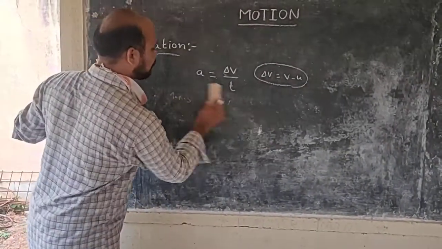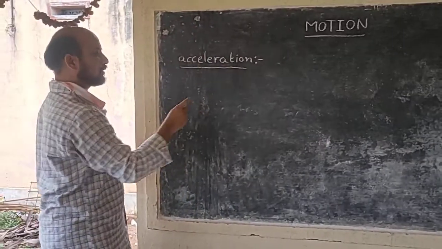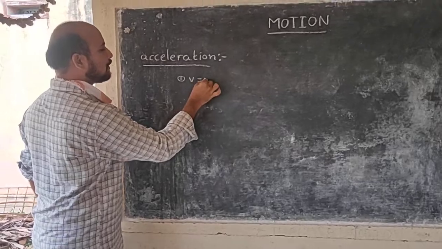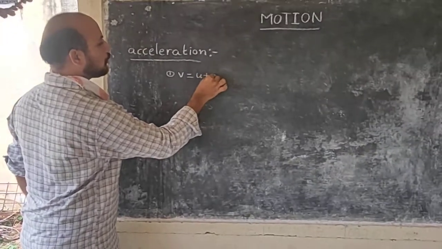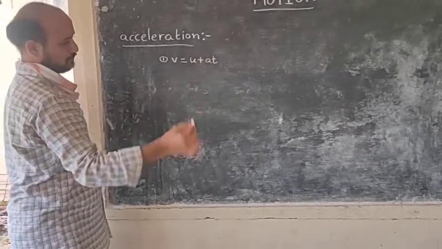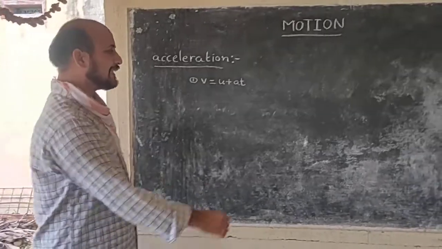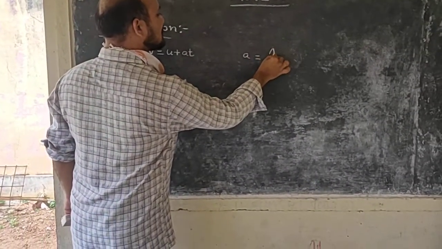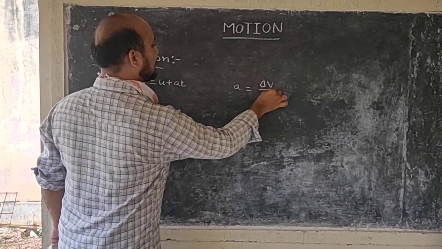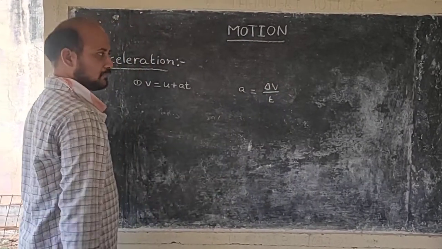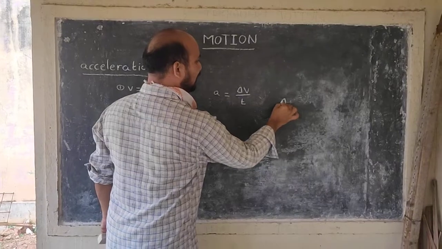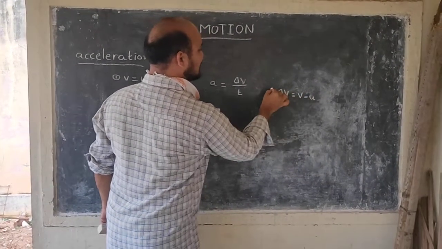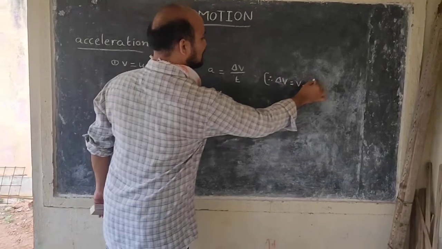First one: V is equal to U plus AT. We know that acceleration is equal to change of velocity by time. Delta V is equal to final velocity minus initial velocity.